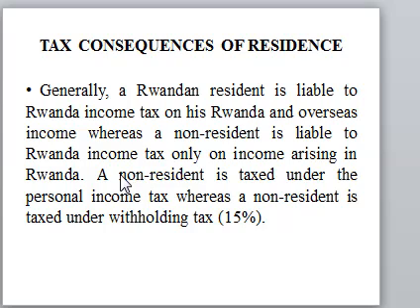We add that income together and then calculate tax on both incomes. However, a non-resident is only taxed on the income generated in Rwanda. We don't look at the income generated outside Rwanda.